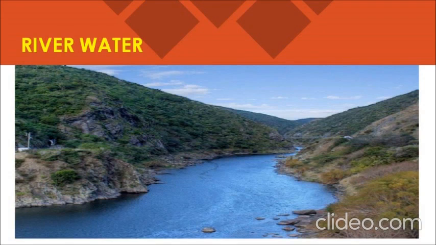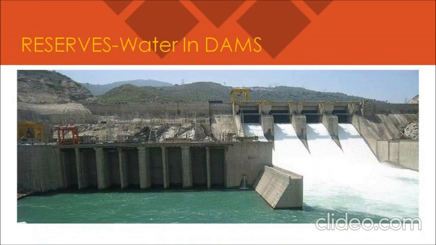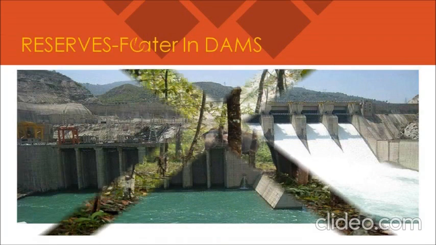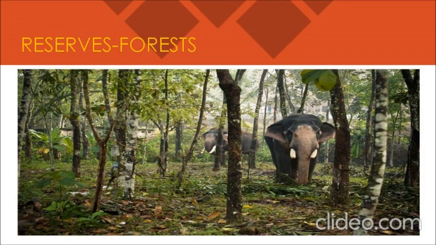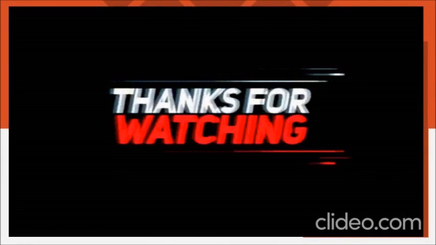These can be used for meeting the future requirements, like river water can be used for generating hydroelectric power, but presently it is being utilized only to a limited extent, right? Some more examples of reserves can be like water in the dams, forests. These are all the reserves which can be used for meeting future requirements. Okay, children? I hope it is now very much clear to you all the types of resources.